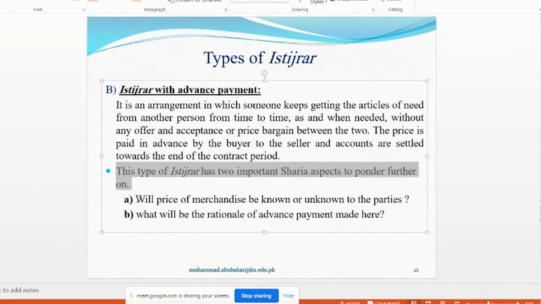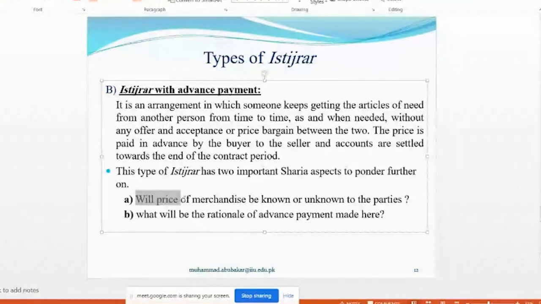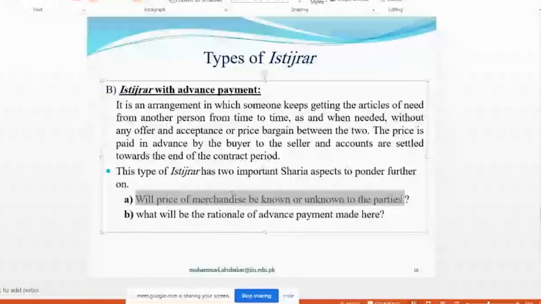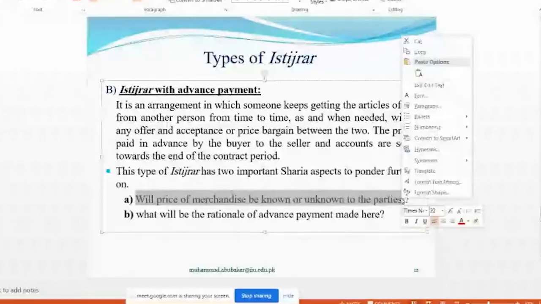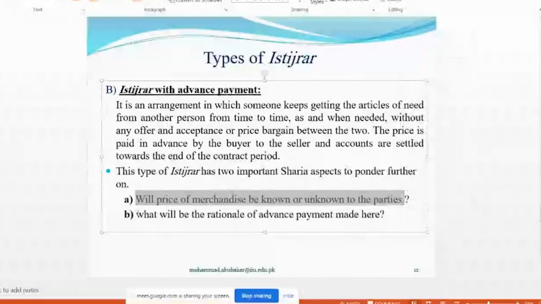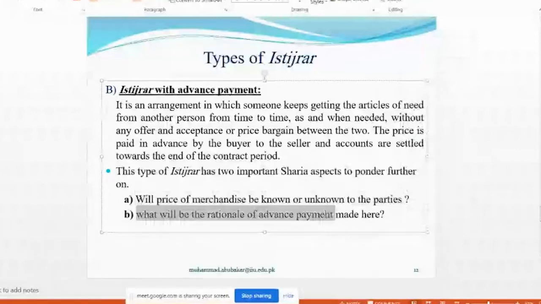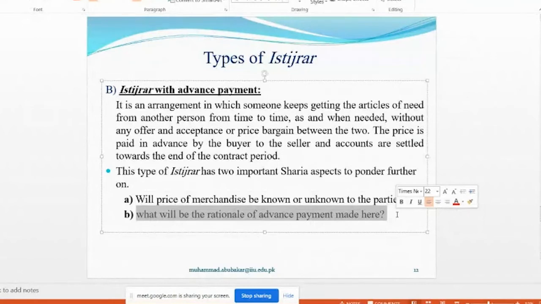Number one, will the price of the merchandise be known or unknown to the parties? या तो चीज की कीमत का दोनों को पता होगा या दोनों को पता नहीं होगा, understood नहीं होगी. The second is, what will be the rationale of the advance payment made here? Advance payment जो आपको दी गई है, what is the Sharia justification of advance payment? Whether this advance payment will be considered price, or it will be considered trust, amana, to the seller, because the buyer handed over the advance payment.